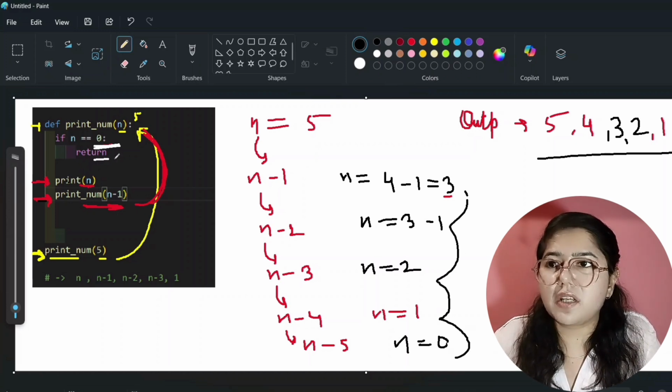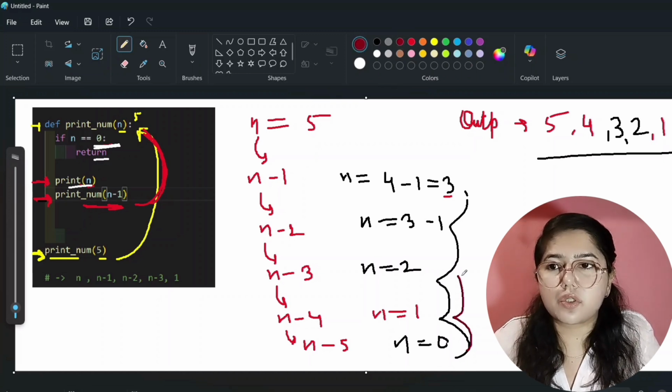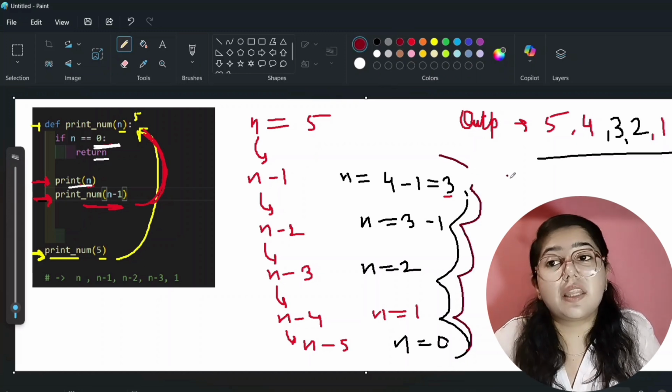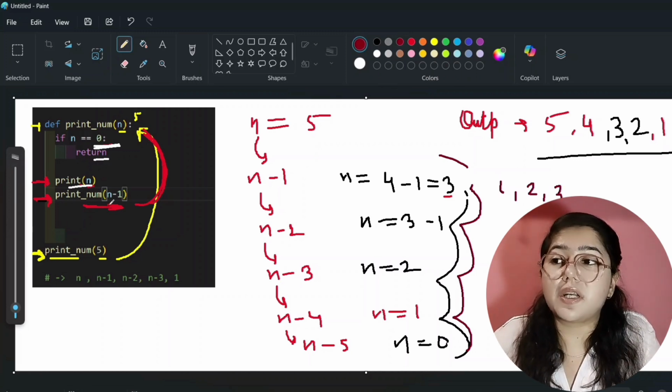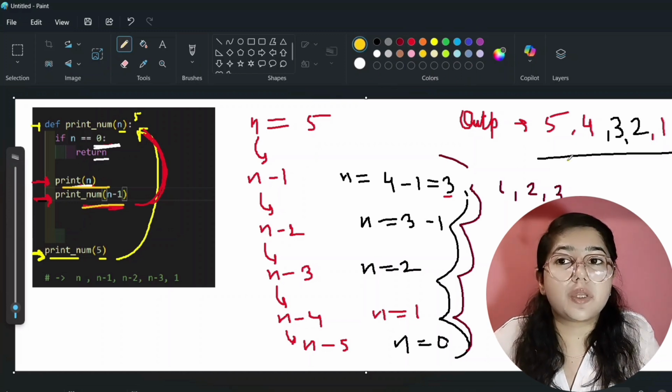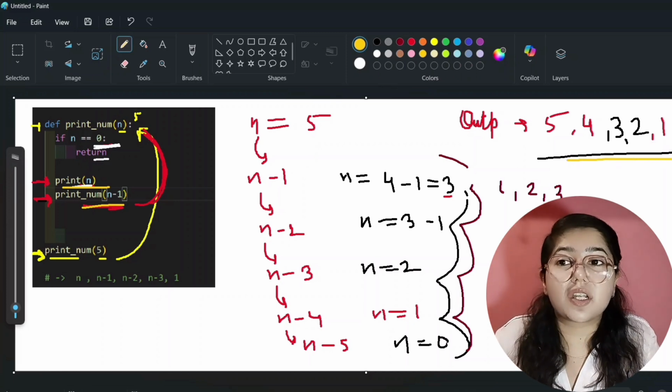If we are not printing here, and if we write print after this, then it will call for each of the following and then return from here to here to here to here, and then it will print the output. So it will print in increasing order 1 2 3 4 5, right? But we are printing first and then we are calling the function. That's why it is showing in decreasing order. So I hope you understood how this code will run in the backend.